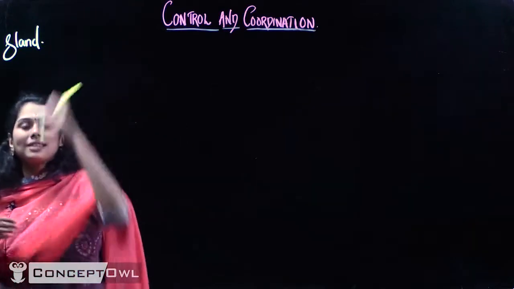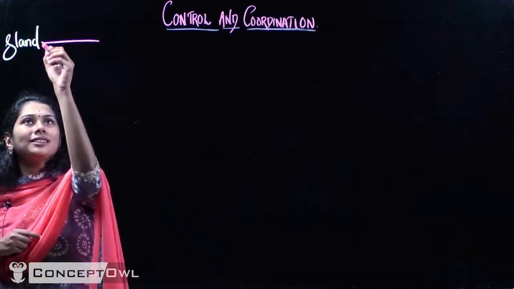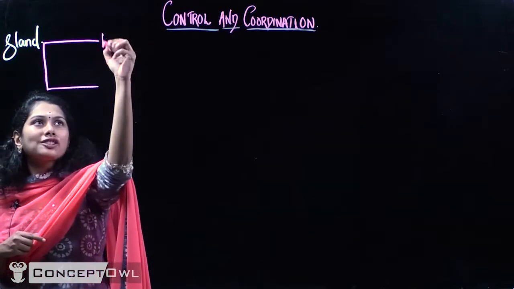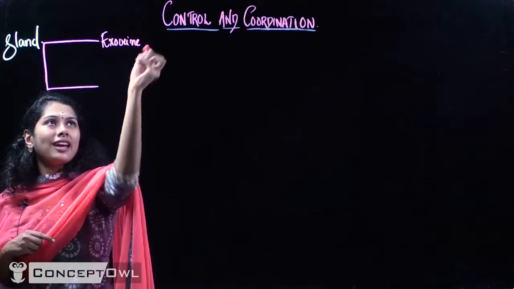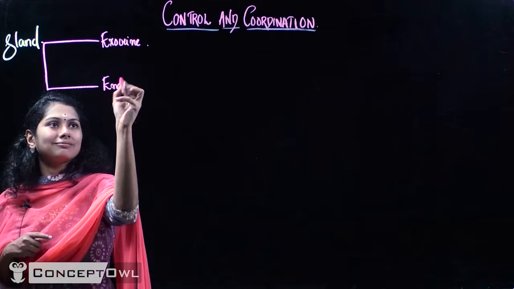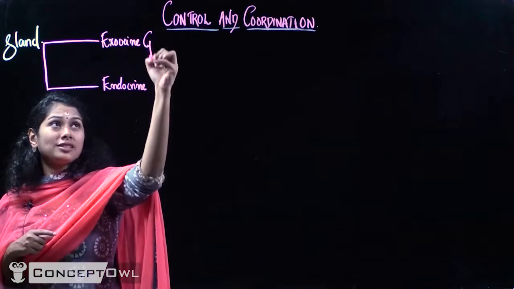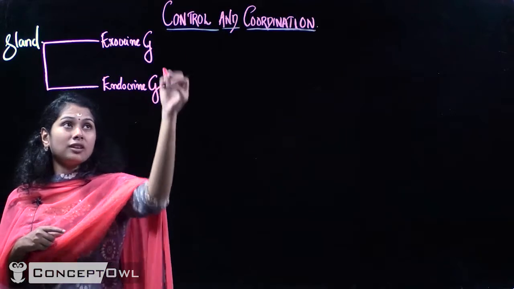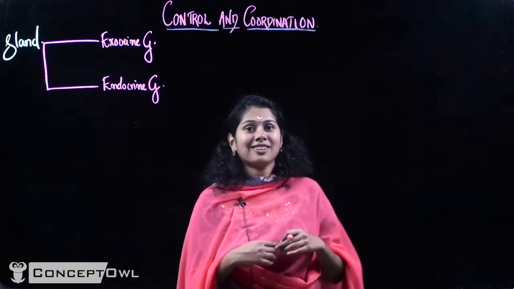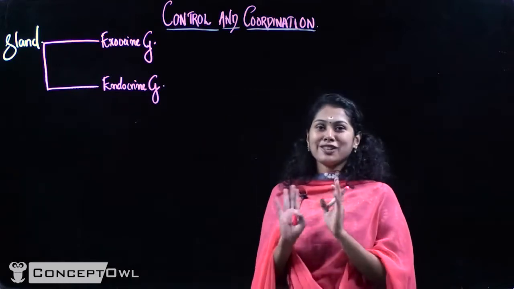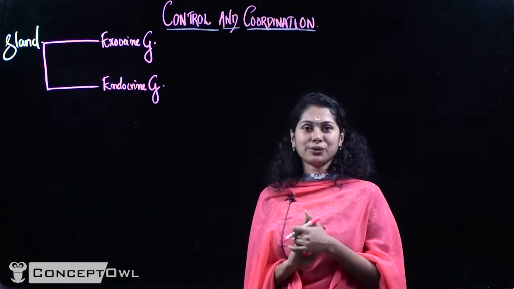And glands are basically classified into two, that is exocrine glands and endocrine glands. So what is their difference? What is an exocrine gland? What is an endocrine gland? Give the difference. So I think you know some points. Please note it down in your notebook. Take a pause and note it.